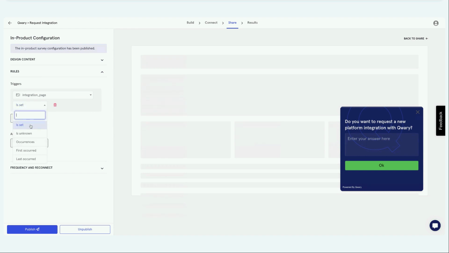You can see whether the event is set, and the number of occurrences of that event. You can choose to show this the first time it happens, the last time it happens, or if it's not known. You can create as many event triggers here as you like and assign them to this in-product survey. Plus, on top of that, if you want to do a focused, targeted survey, you can define the audience rule.